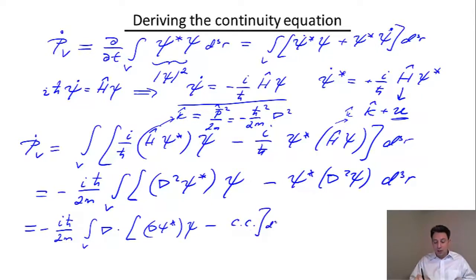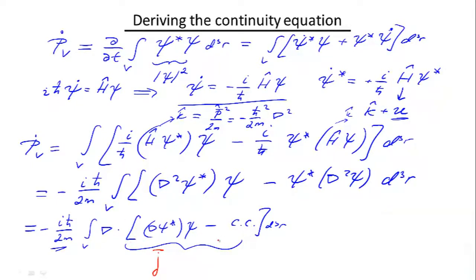And this whole thing, times this coefficient, is exactly the current that we have been looking for, because again we ended up with the full derivative of a vector integrated over the volume, so we can write it as minus an integral of some j dS over the surface encircling our volume.